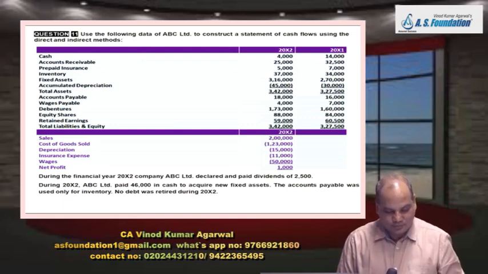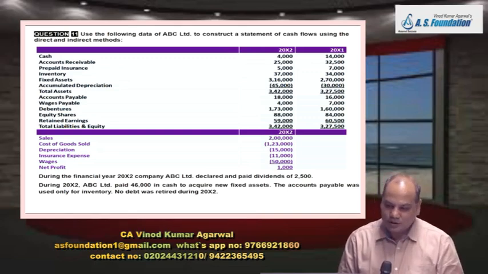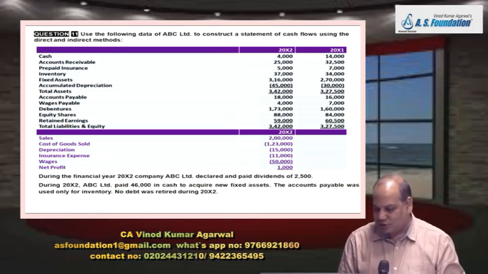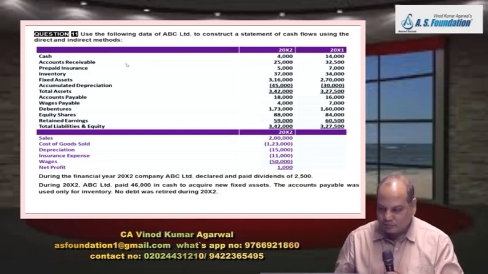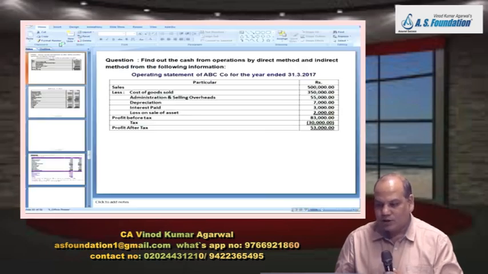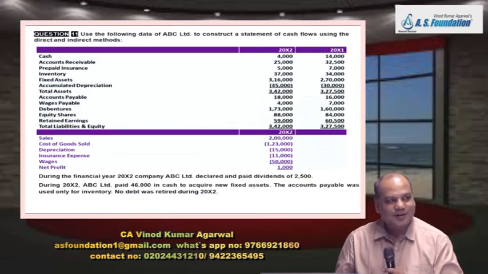Classwork. Okay. Take your calculator first. The answer I have given, we'll just check whether it is right or not. This time one or two adjustments are also mentioned below. And this time you have to prepare a full cash flow statement, not just the operating activities. Use the following data of ABC Limited to construct a statement of cash flow using direct and indirect method.